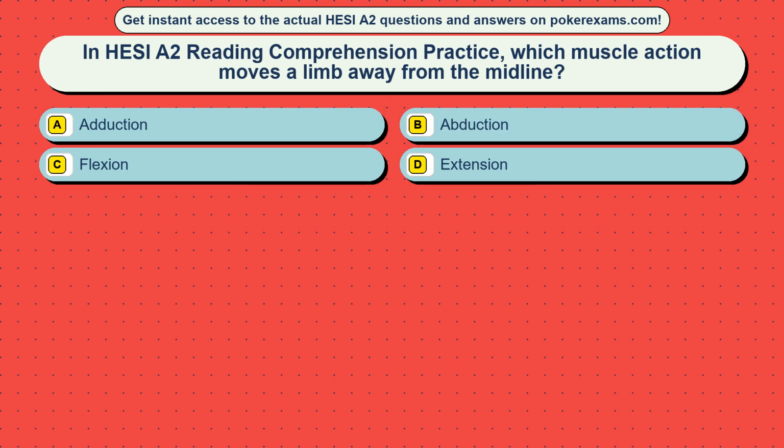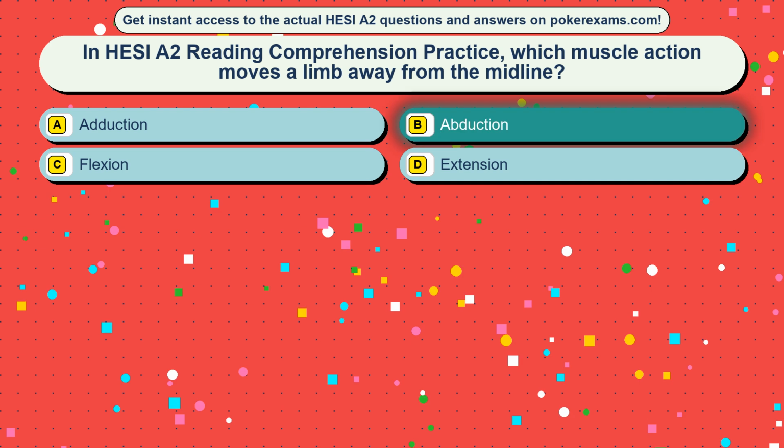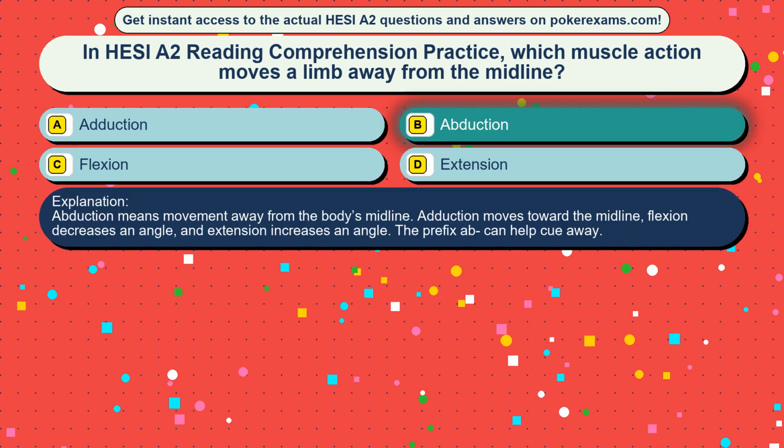Question 13. In HESI-A2 Reading Comprehension Practice, which muscle action moves a limb away from the midline? Option A, adduction. Option B, abduction. Option C, flexion. Option D, extension. The correct answer is option B, abduction. Abduction means movement away from the body's midline.